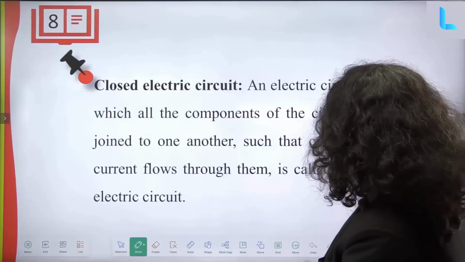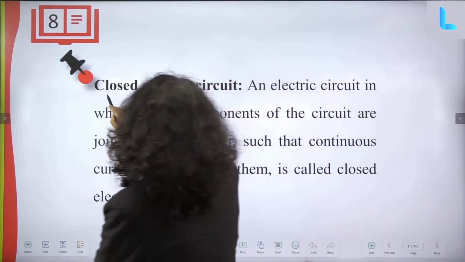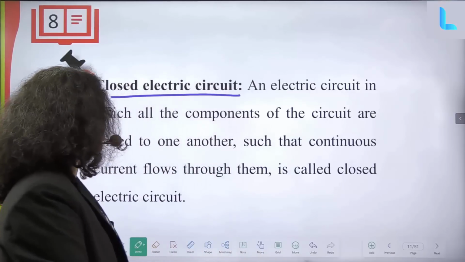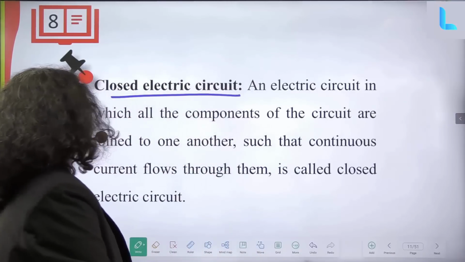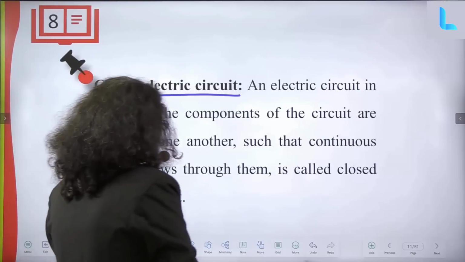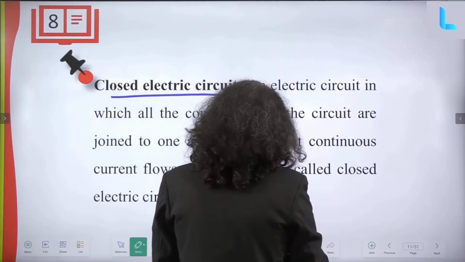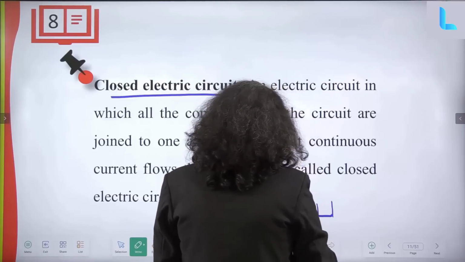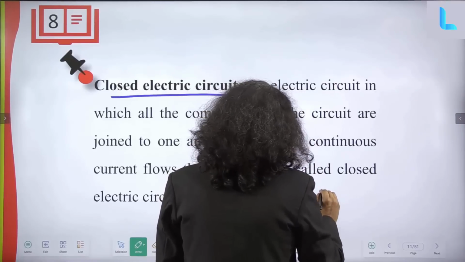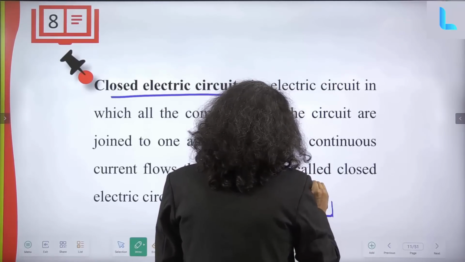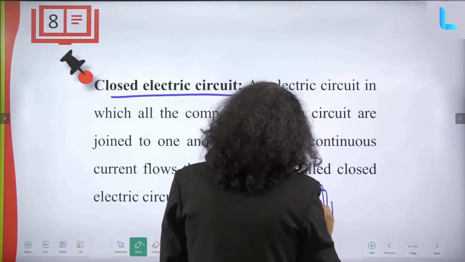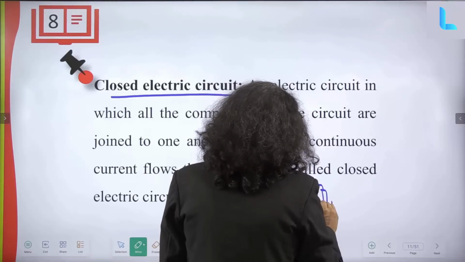Now, closed electric circuit. What do you mean by a closed electric circuit? An electric circuit in which all the components are joined to one another such that continuous current flows through them is called a closed electric circuit. Like here, if we have two half cells with electrodes, externally they are connected with a copper wire, and internally their liquids are connected with the salt bridge.